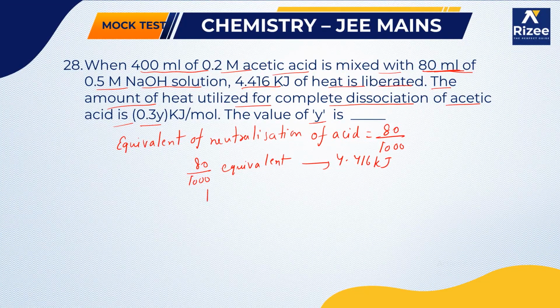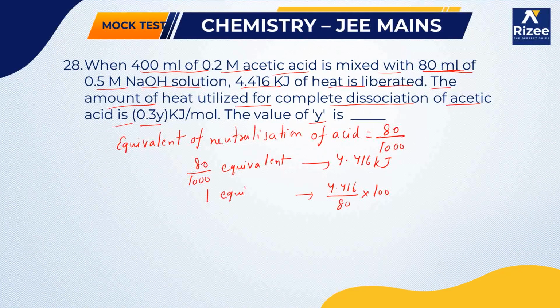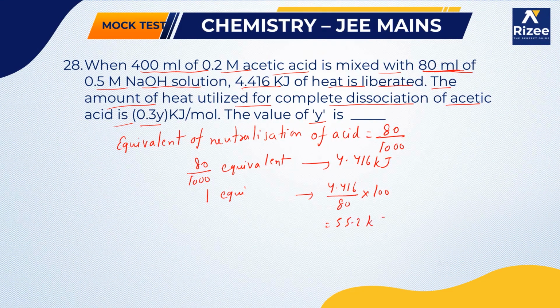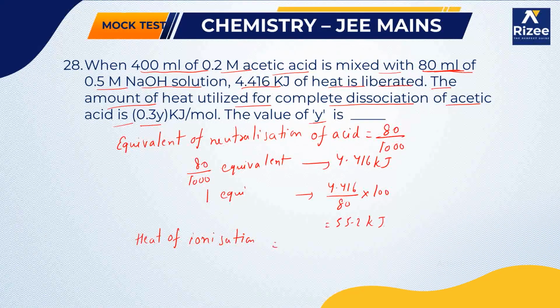So what happens when one equivalent is there? For one equivalent, 4.416 divided by 80 times 1000 equals 55.2 kilojoules. Generally, when acetic acid is neutralized with sodium hydroxide, the heat of neutralization of a strong acid is 57.6 kilojoules.